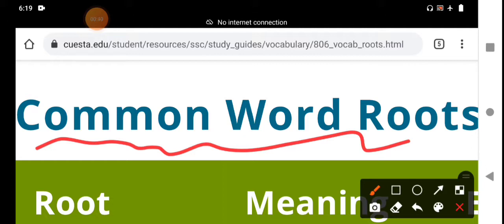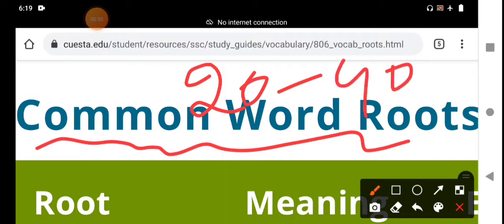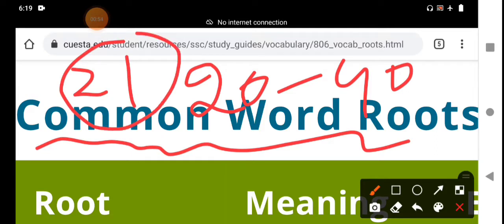In today's class, from 20 to 40, that means 21 root words, I will explain in this session.